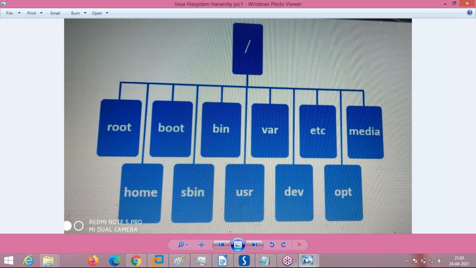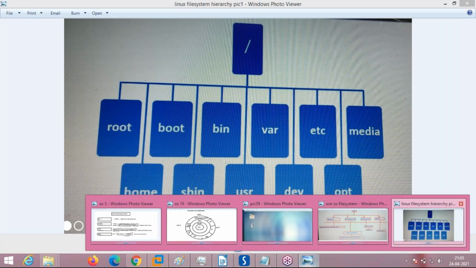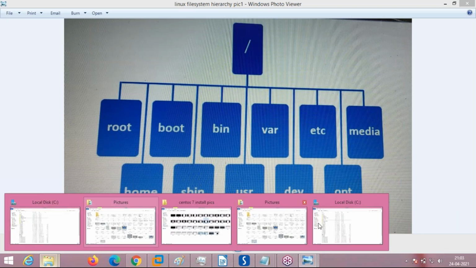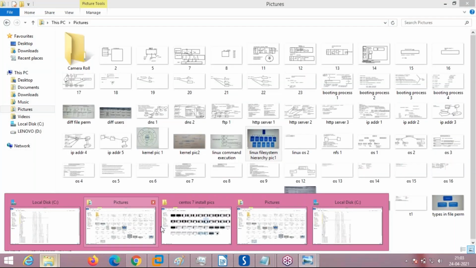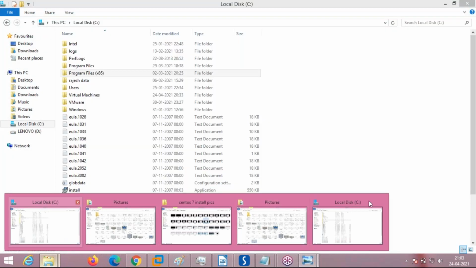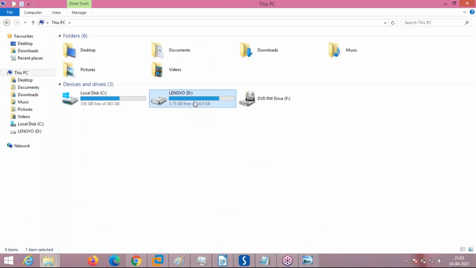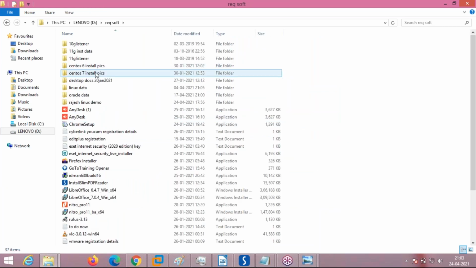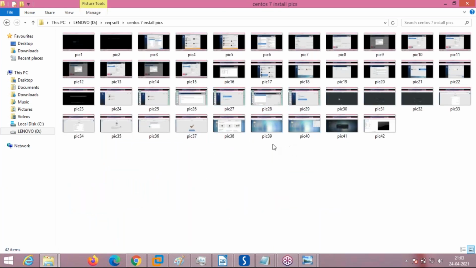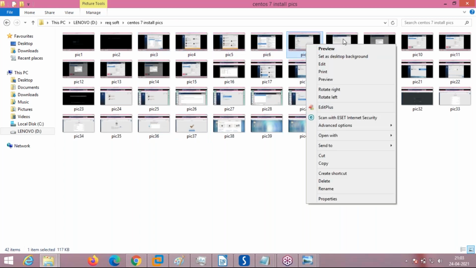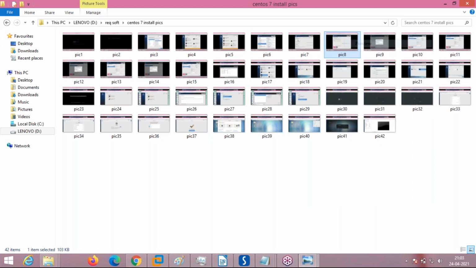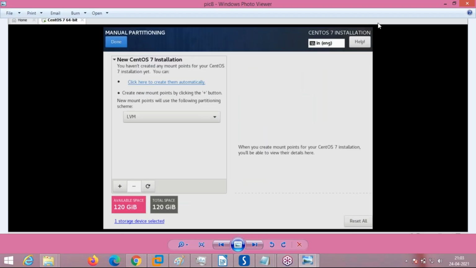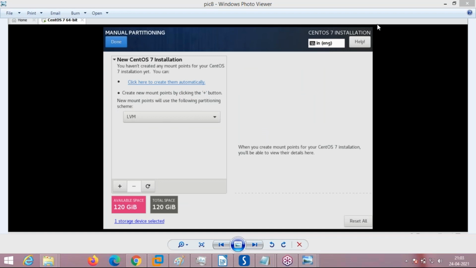See, when installing the operating system, we have gone through this. I'll show you that, one minute. This is my operating system pictures. I just wanted to show you the operating system picture, the partitions you have taken. See here, when we were installing our operating system, remember we came to this window.